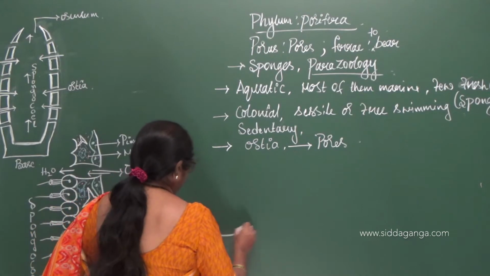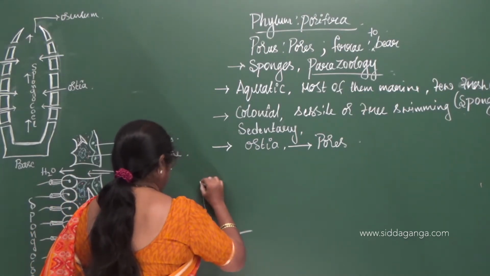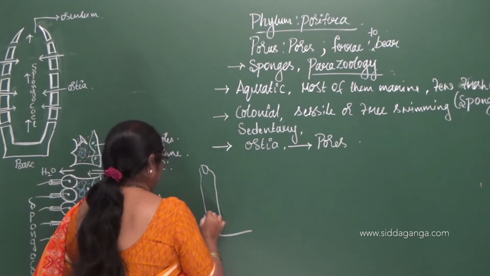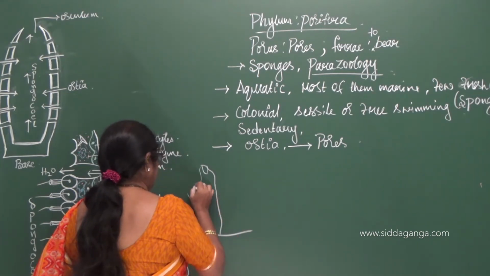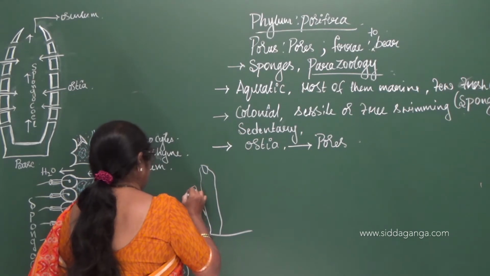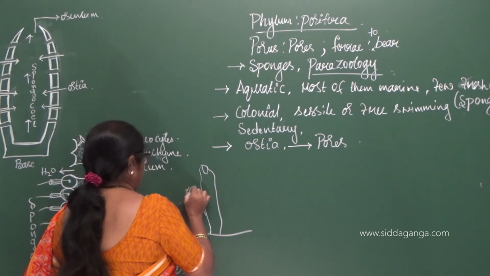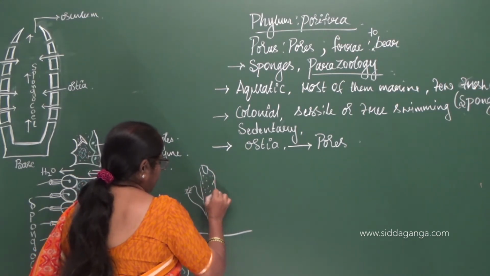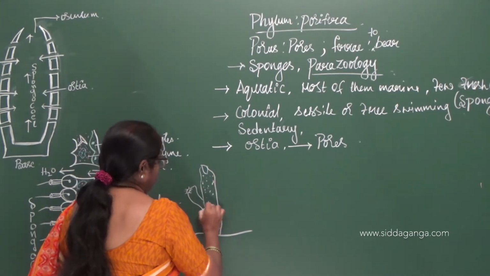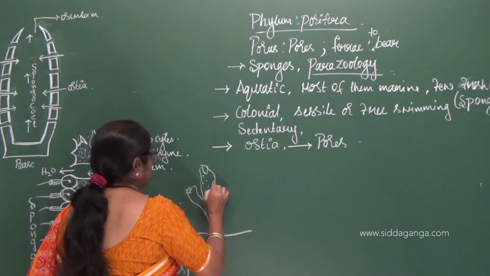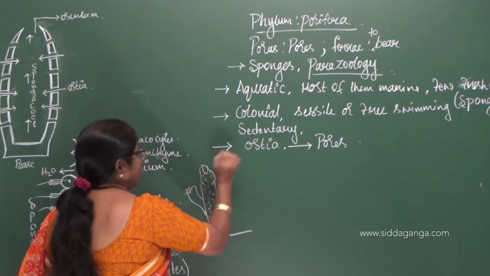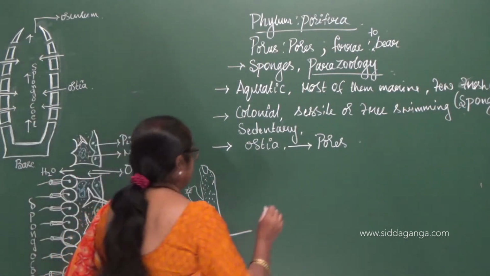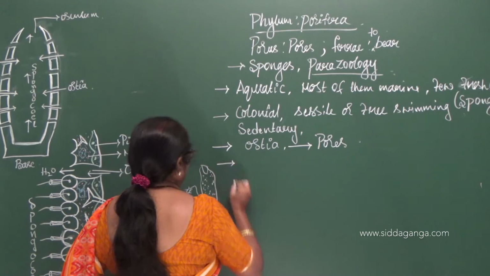For example, if there is a structure like this, the entire body of this Scypha, this is one of the examples, is made up of tiny pores on its body, which are called ostia.